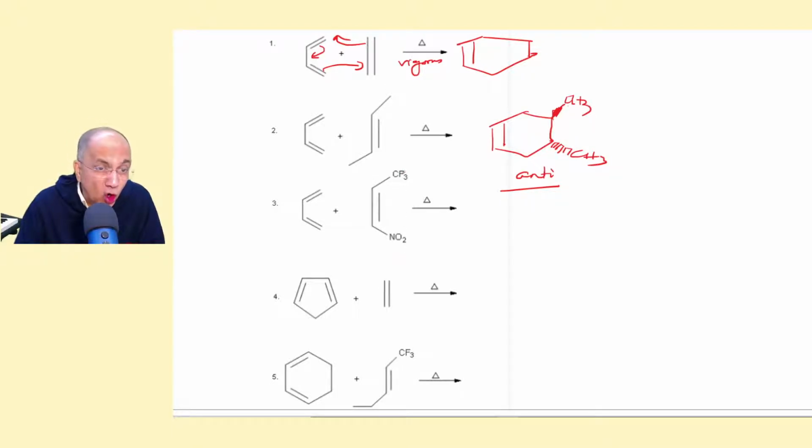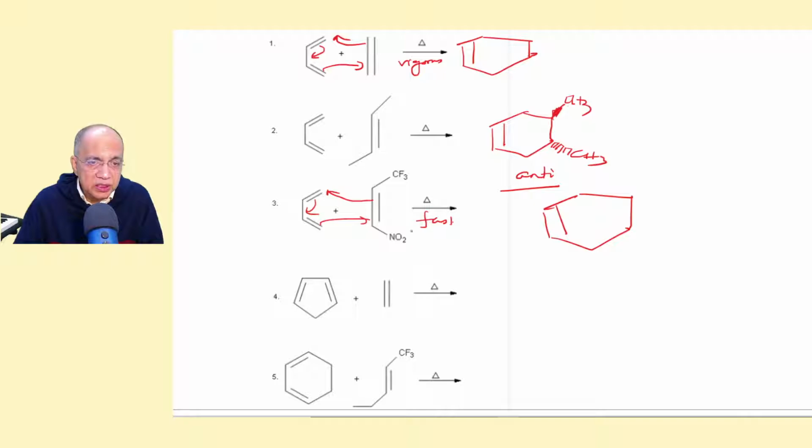These are strongly electron withdrawing groups, and this will be a very fast reaction. Even if this is not activated, this is deactivated. So you have a 6-membered ring, so the double bond comes here, the same numbering you can make, and as usual these were on the same side, and this will also remain on the same side.